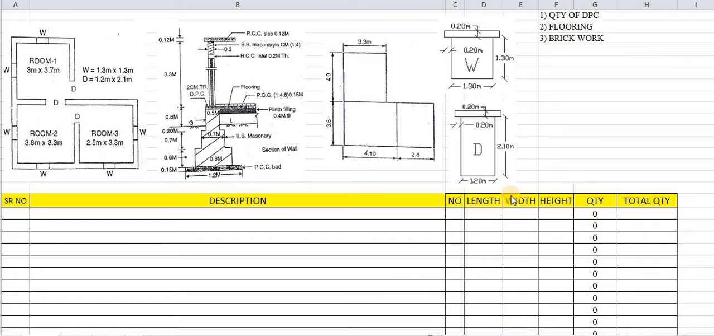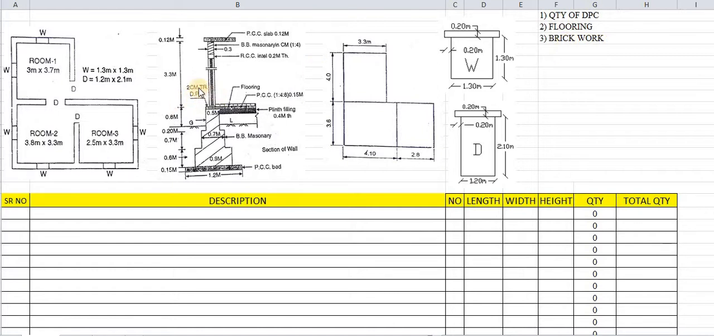Today we will start the lecture of estimating and costing. The most important point is that in the last lecture we saw how to find out the quantity of brickworks. Now we will find out more quantities related to estimating and costing. There are three important quantities which we will find out by this example: the quantity of DPC, the quantity of flooring, and the quantity of brickworks.